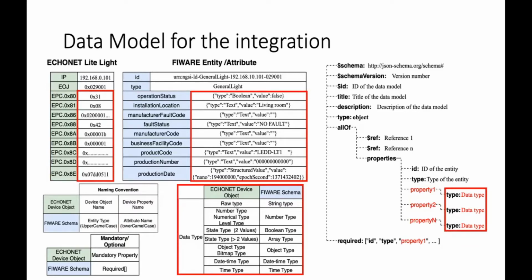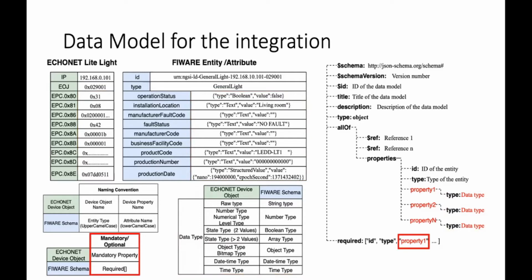Data types of properties can be mapped into the FIWARE schema, as summarized in this table. The data types of the FIWARE schema follow JSON schema. Mandatory ECHONET properties are reflected in the required field of the FIWARE schema. By employing those rules, automatic generation of the ECHONET Lite data model for FIWARE is implemented. All 116 types of devices from the latest ECHONET device object specifications are mapped into validated FIWARE schemas.